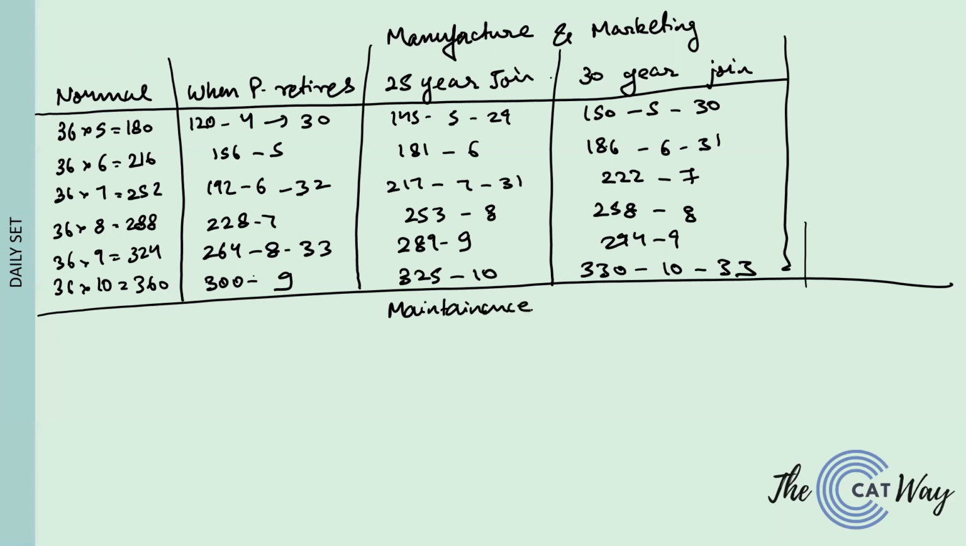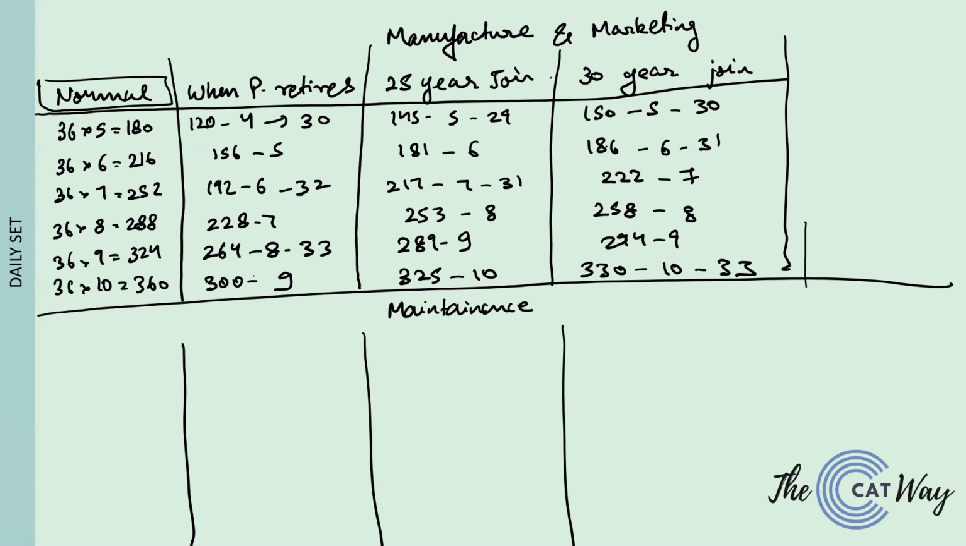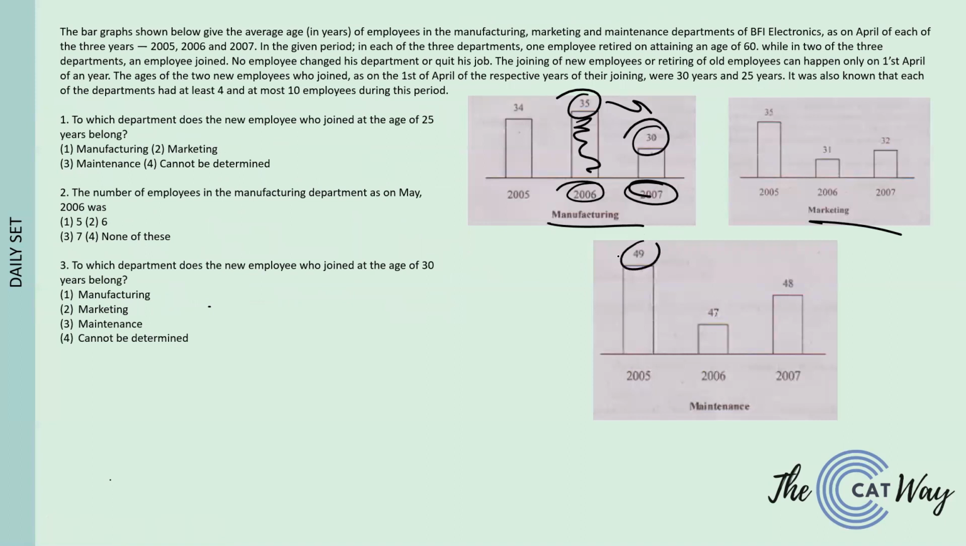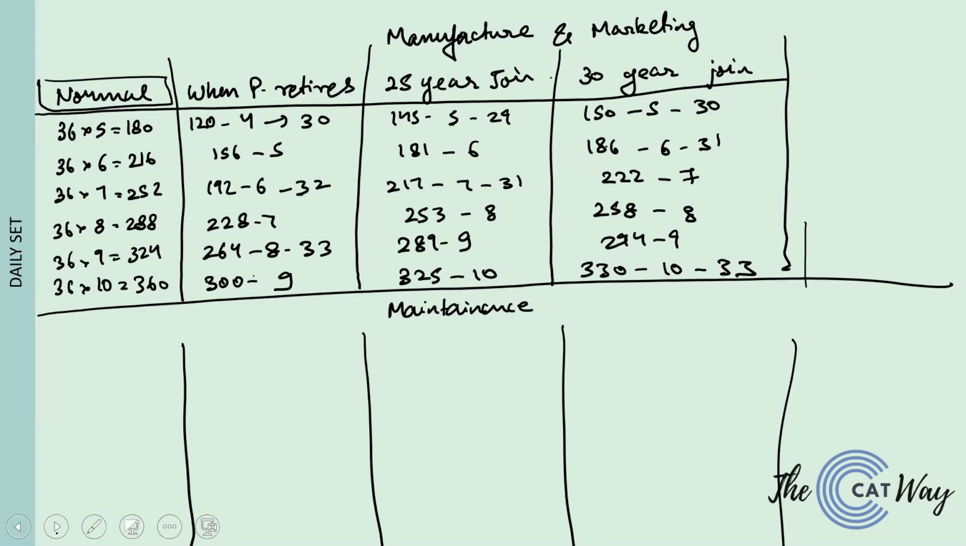So maintenance department, let's check it out. We will be using the headings of those only. Okay. So here the age was 49, right? Calculating in 2006, the average turns to 50 because everyone turned 1 year older. Average turned out to be 50. So we'll be calculating on 50.